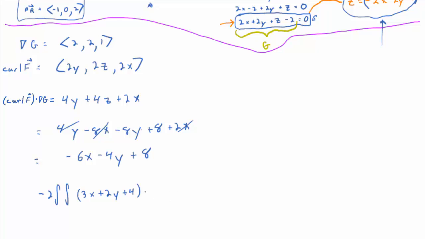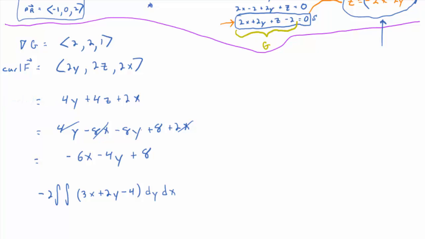Let's go with the usual order of integration dy dx, but we still have to figure out what our limits of integration will be. Yeah. It should be minus 4. Thank you. Yep. The usual rules of algebra still apply when you factor. We still have to figure out what our limits of integration are, right?